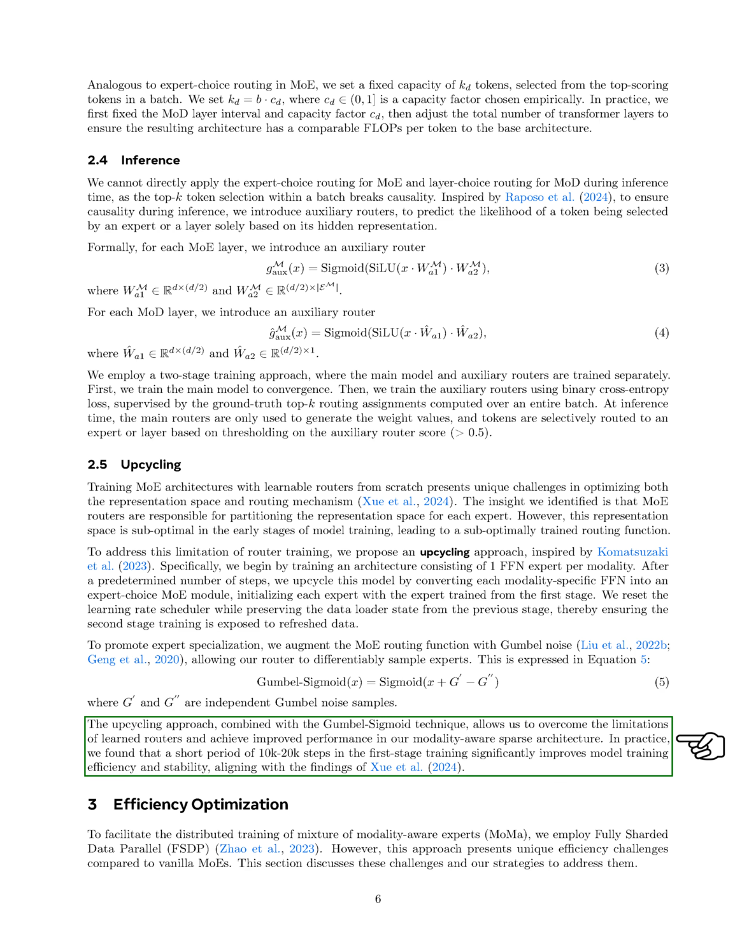Our upcycling approach, along with the Gumbel sigmoid technique, helps us overcome the limitations of learned routers and improves the performance of our modality-aware sparse architecture. In practice, we find that a brief initial training period of 10,000 to 20,000 steps significantly boosts the efficiency and stability of model training, aligning with previous findings.